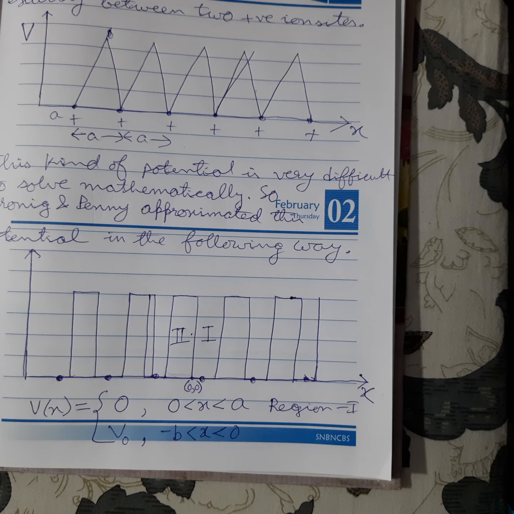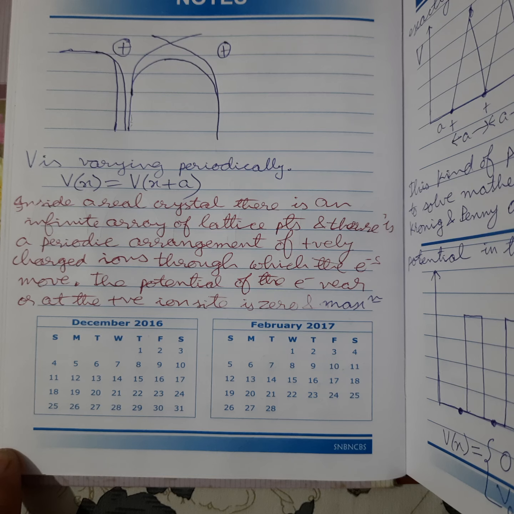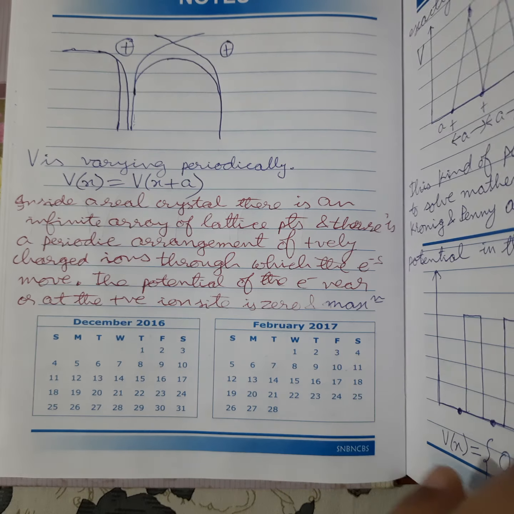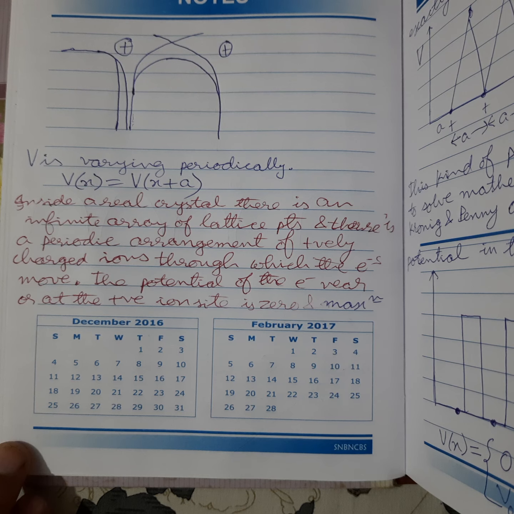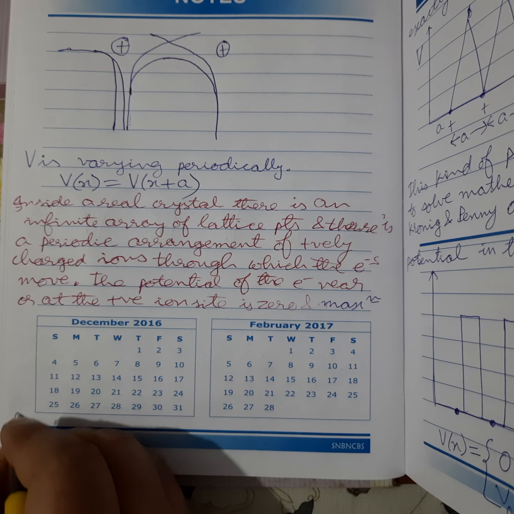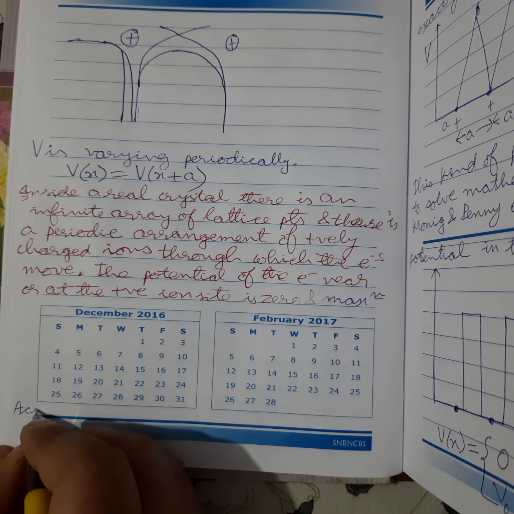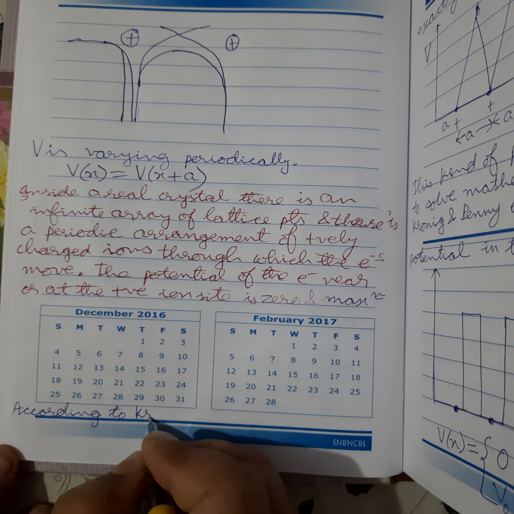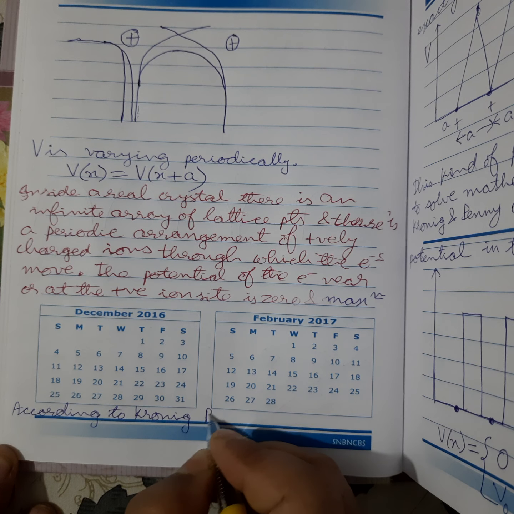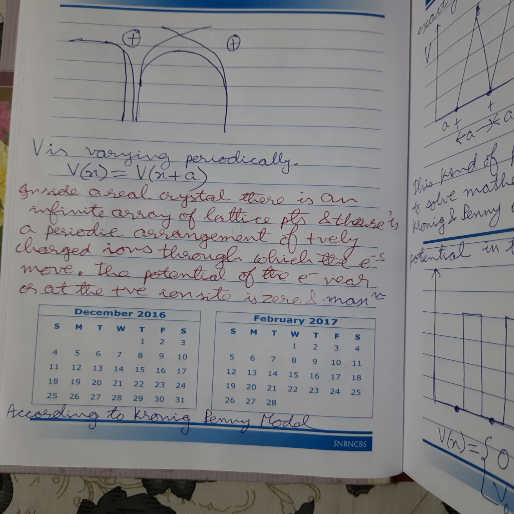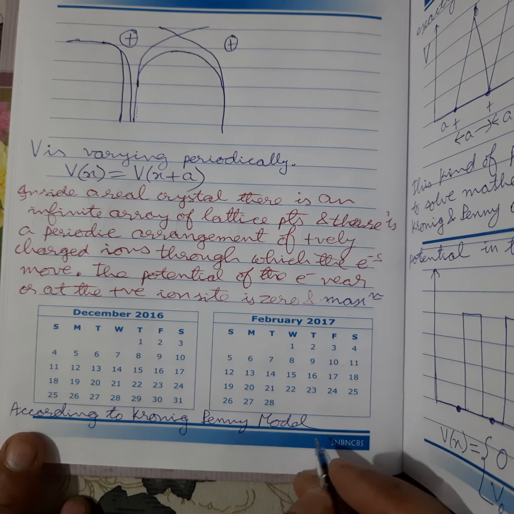Okay, and another thing I need to add. According to the Kronig Penney model, what happened?